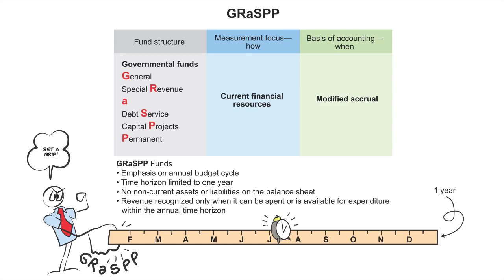So the emphasis is on your budget cycle. The time horizon is 1 year. They do not carry the non-current assets or liabilities on the balance sheet. Revenue is recognized only when it can be spent or is available for expenditure within the annual period.